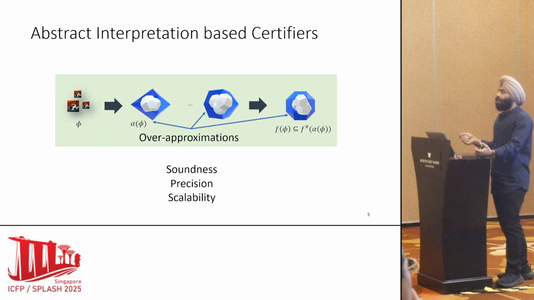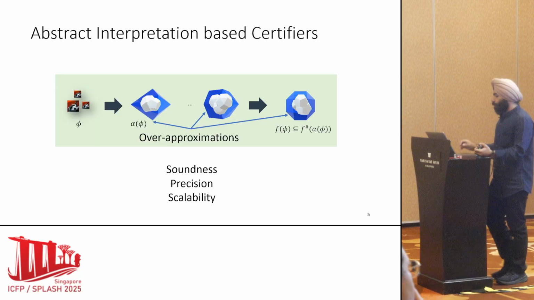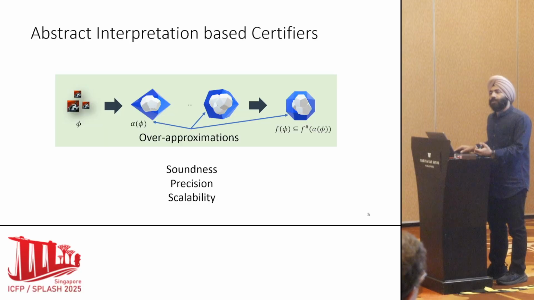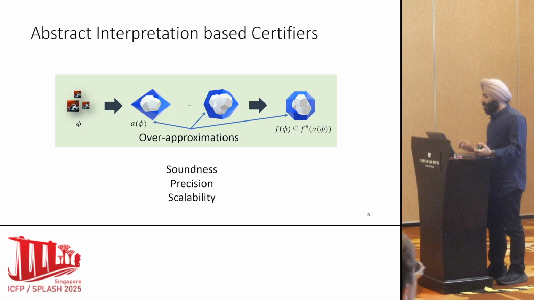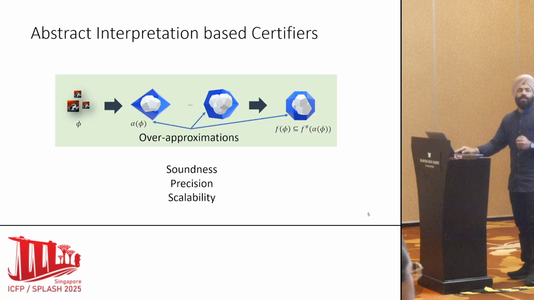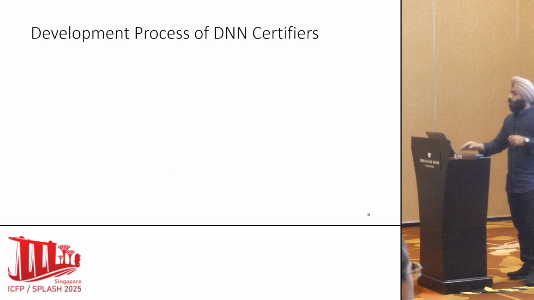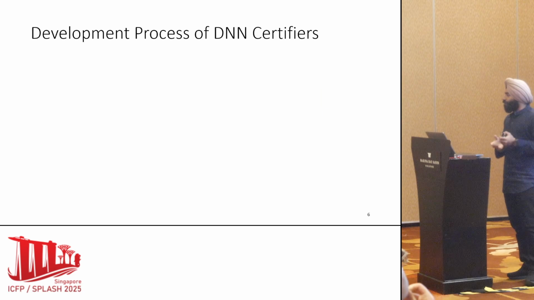But other things that the developer needs to care about are precision and scalability. If it is too precise, it may not be scalable. If it is very scalable, it may not be too precise. So they need to maintain the balance. So everything is so good so far. But the problem really starts when you have to develop one, actually, because the development process is very tedious.